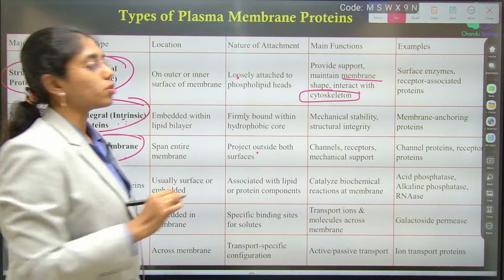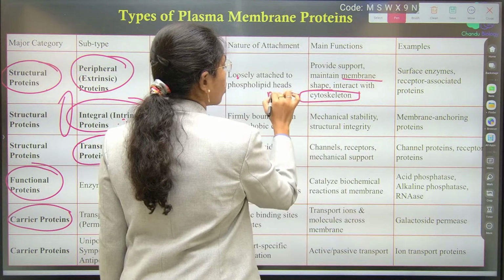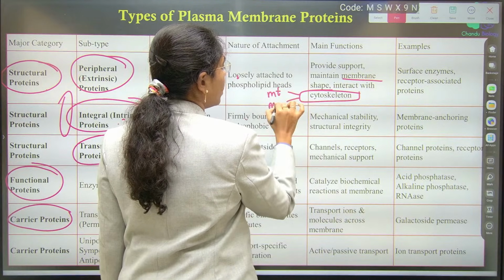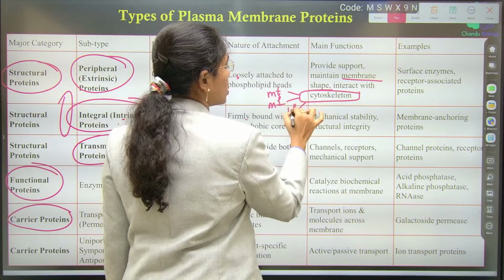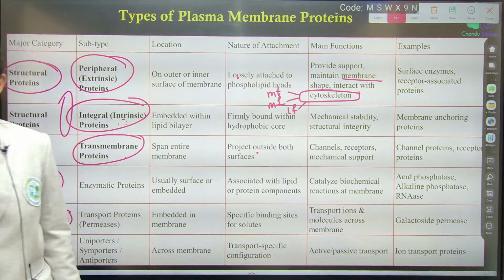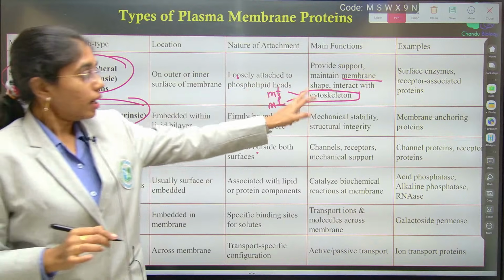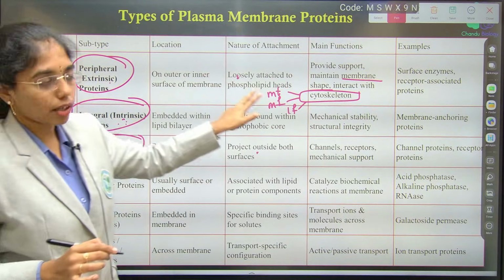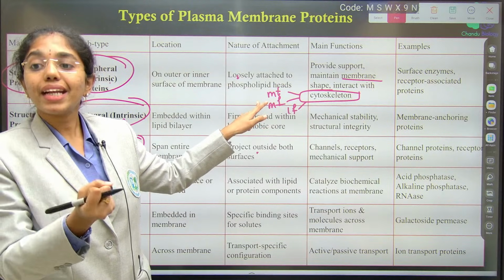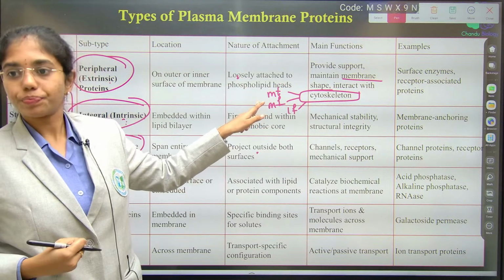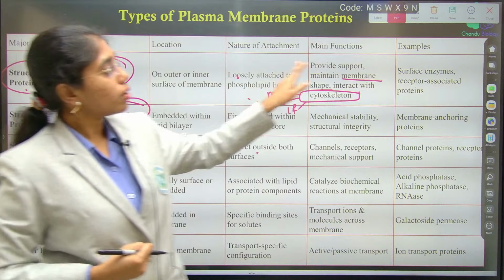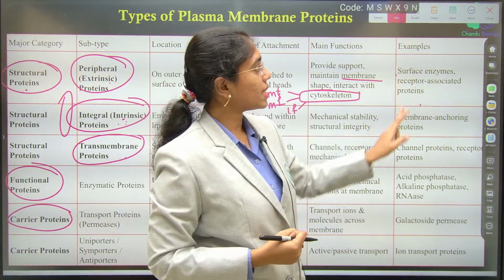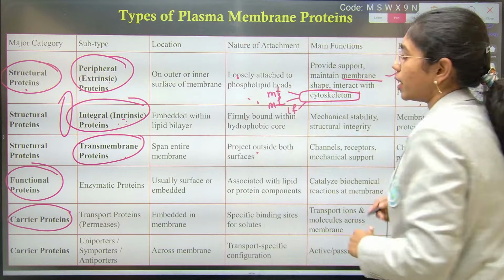What are the cytoskeleton structures? Microtubules, actin filaments, intermediate filaments. These are different cytoskeleton structures. So the peripheral extrinsic protein interacting with the cytoskeleton structures will maintain the integrity of the cell. And here you see the examples: surface enzymes, receptor associated proteins.